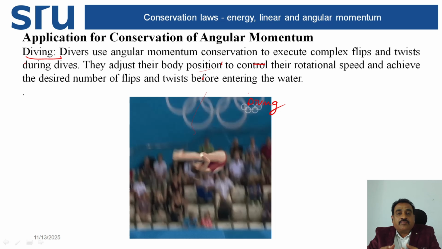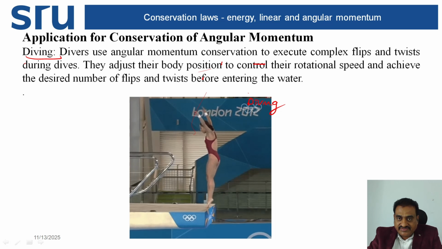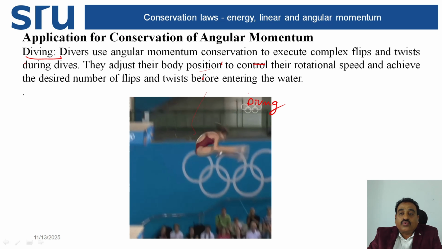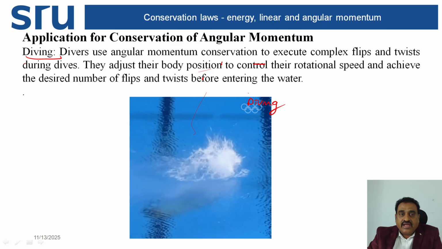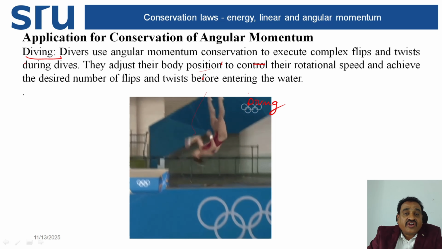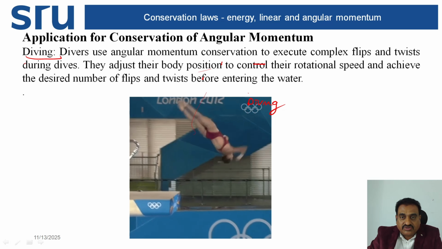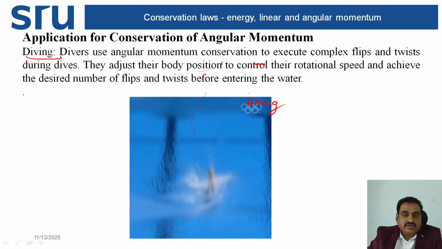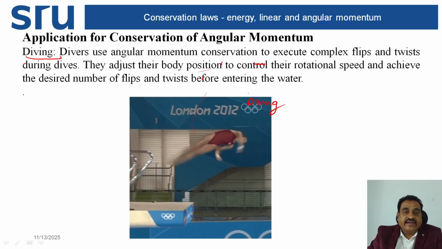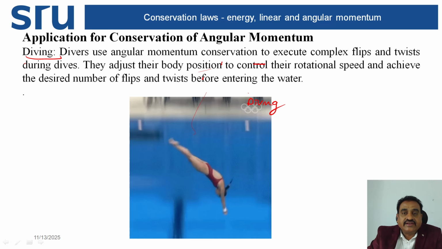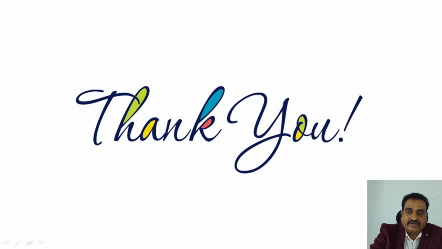They adjust their body position, you try to see, to control their rotational speed and achieve the desired number of flips and twists before entering the water. So this is the diving application in conservation of angular momentum.